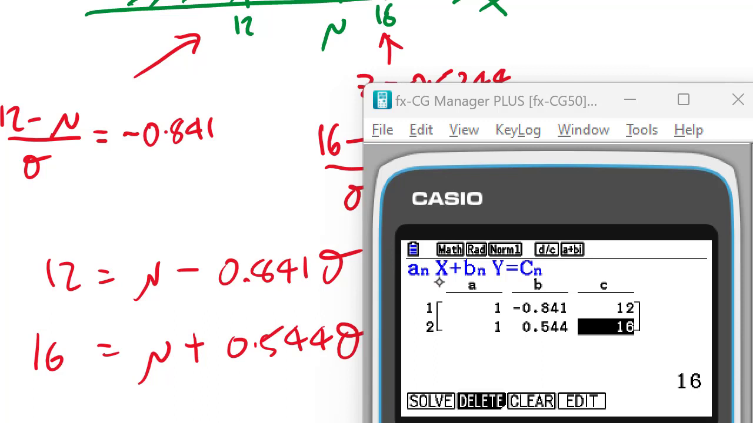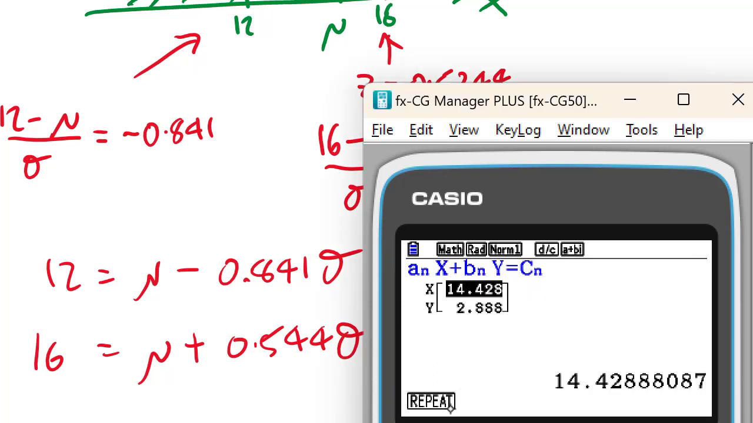Look at the way the calculator's set up. X plus y equals constant. So I very carefully set it up correctly. And then I can just solve it. So the mean is 14.4 and the standard deviation is 2.89. Really nice.